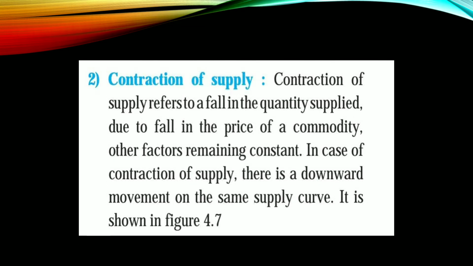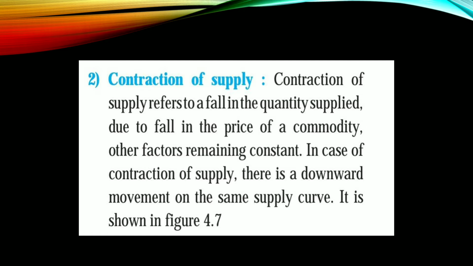Now next is contraction of supply. Contraction of supply refers to a fall in the quantity supplied due to fall in the price of a commodity, other factors remaining constant. In case of contraction of supply, there is a downward movement on the same supply curve. See, price falls, so supply also falls.